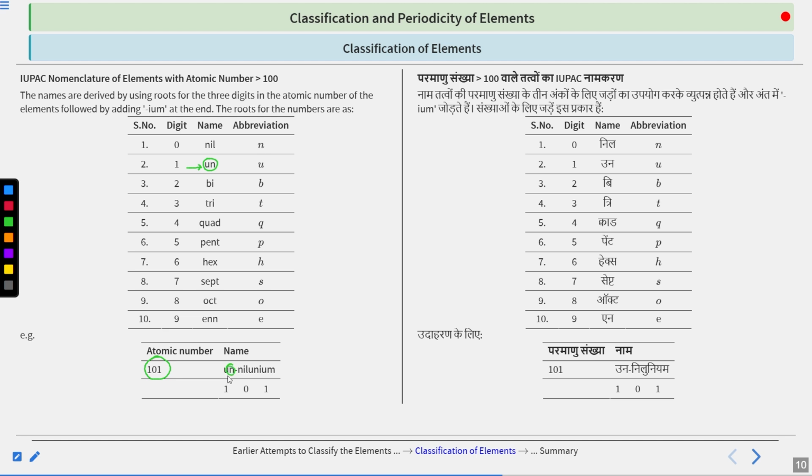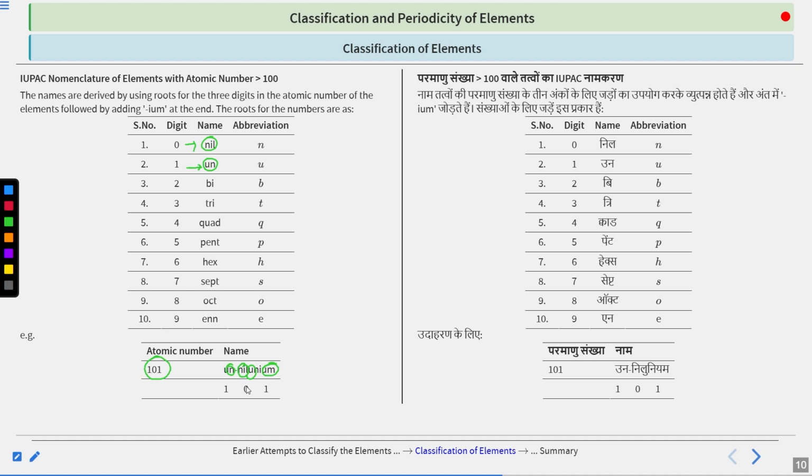Okay, so we put un here. Very good. Then for 0, what do we have? For 0 we have nil, so we put nil here. Again we have 1, so we again put un here. And at last I have said that you have to add the suffix, that is ium. So un, nil, unnilium. So this will be the name for 101.